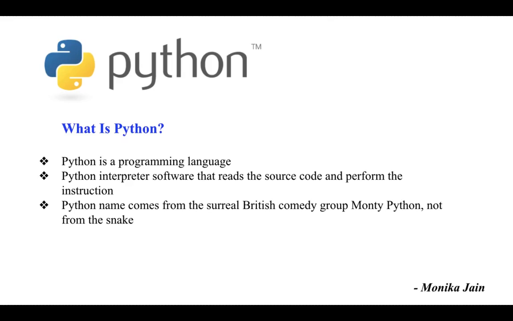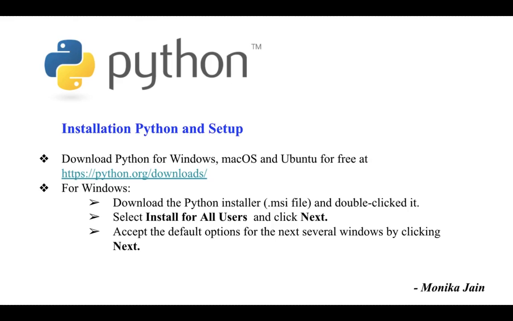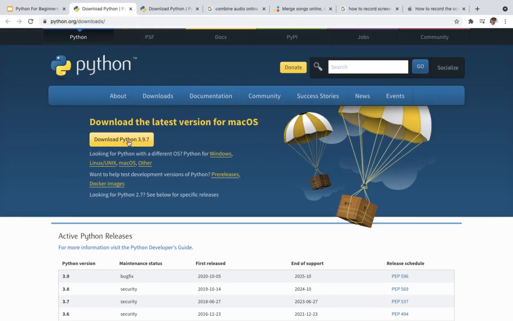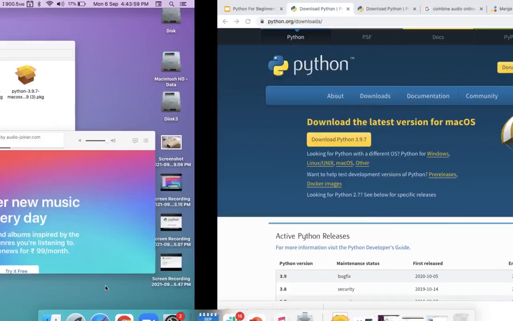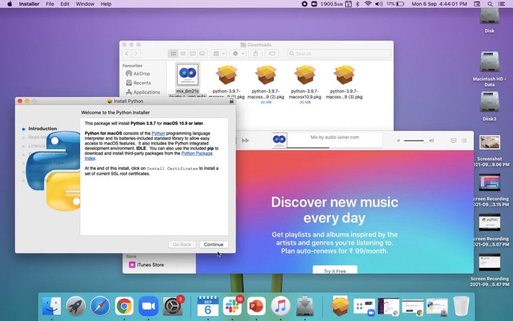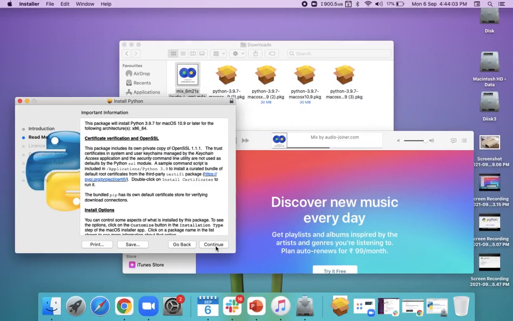We can see how to download and install Python. You can download Python for Windows, macOS and Ubuntu for free at the python.org site. I am downloading for macOS, so my file is a .dmg file. When the DMG package opens in a new window, double click the python.mpkg file.